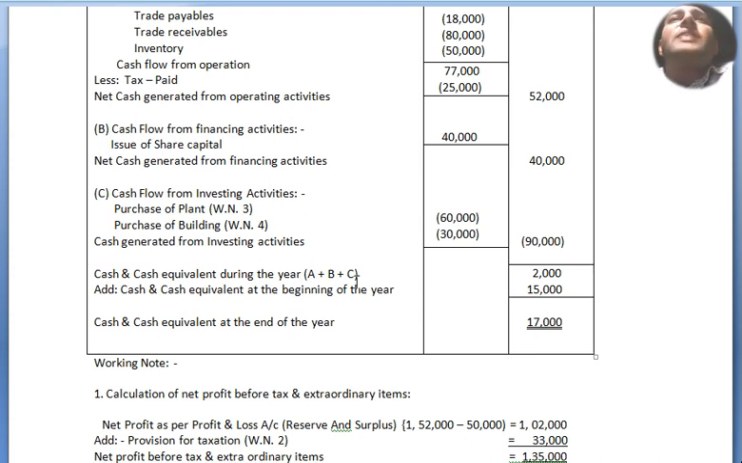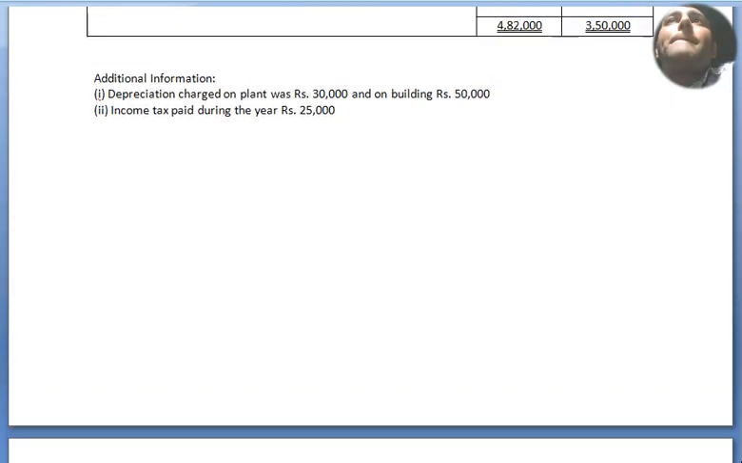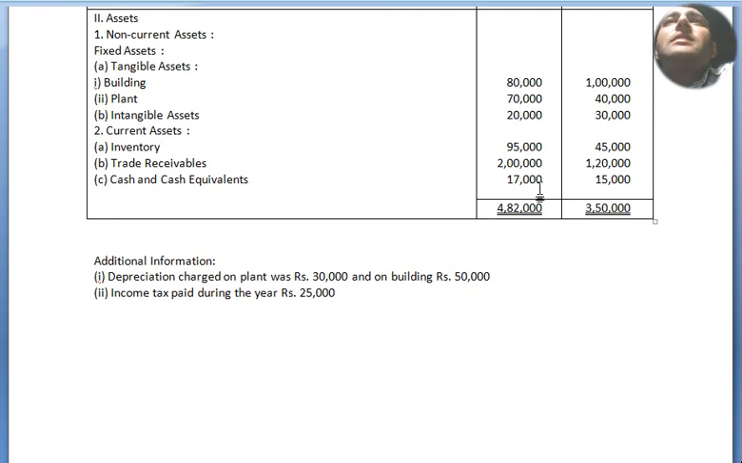Now cash and cash equivalent during the year, A plus B plus C, we got 2,000 as the balance. 52,000 plus 40,000 equals 92,000, minus 90,000 equals 2,000. Now add cash and cash equivalent at the beginning of the year. This balance we get from the beginning of the asset side under cash. Alright, 15,000. Altogether 17,000 we got as cash and cash equivalent at the end of the year. You can see our answer tallies. This is 17,000, 15,000 and the 2,000 during the year.